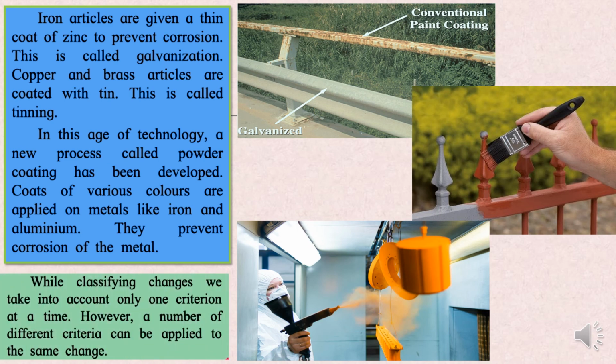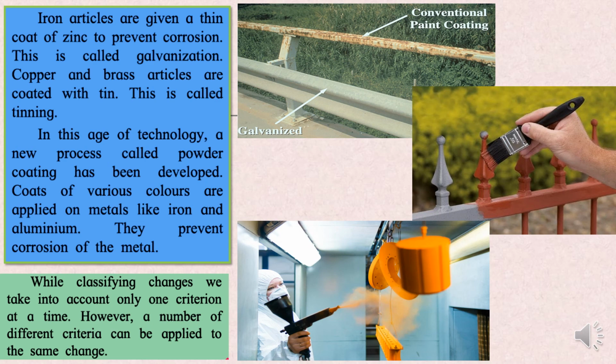While classifying changes, we take into account only one criterion at a time. However, a number of different criteria can be applied to the same change. For example, we have learned about chemical change, slow change, reversible change, irreversible change, quick change, fast change or slow change. ठीक है, so this can be applicable, for example, at 3-4 places, like rusting of iron. Rusting of iron is a chemical change because a new product is formed. It could be a slow change because it takes a longer period of time. जल्दी से नहीं रस्ट फॉर्म होता, ठीक है.